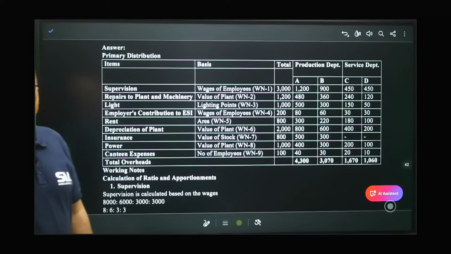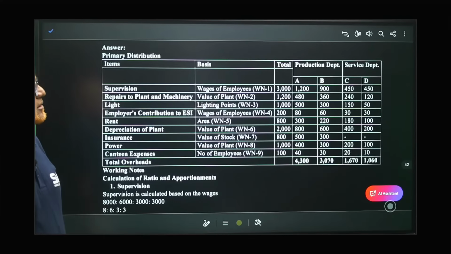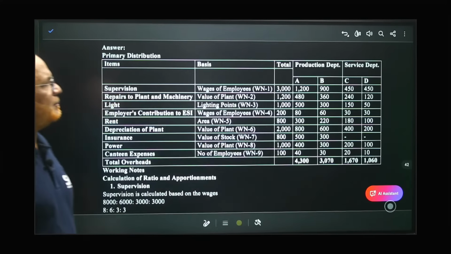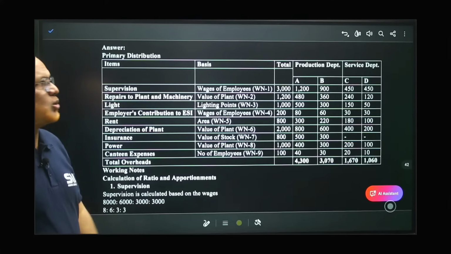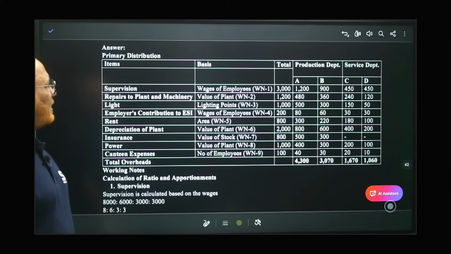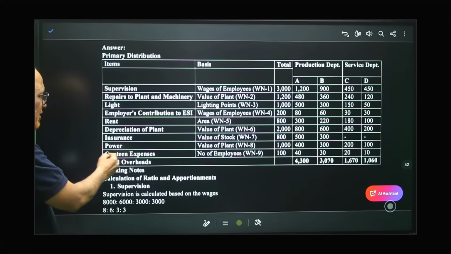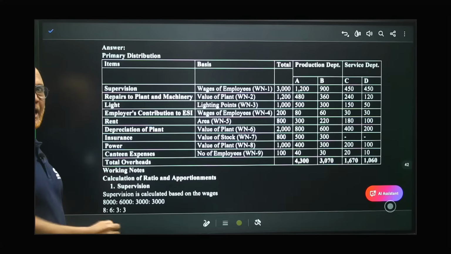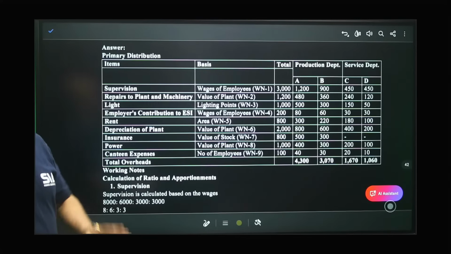Now, the answer will be like this. So, two broad columns at the extreme right hand side: production departments A and B and service departments C and D. And total column. Then here basis of apportionment, how we are apportioning. And here items. The items are supervision, repairs to plant, light, employers' contribution, rent, depreciation, insurance, power, canteen expense. These are the things which are given in the problem. All the expenses we have taken. Items of expenses. Now, basis of apportionment. That is not given in the problem.